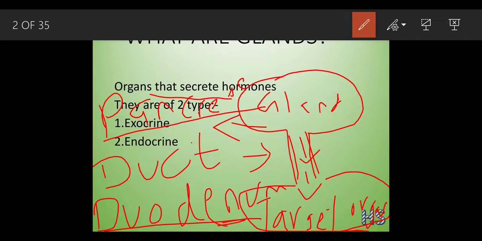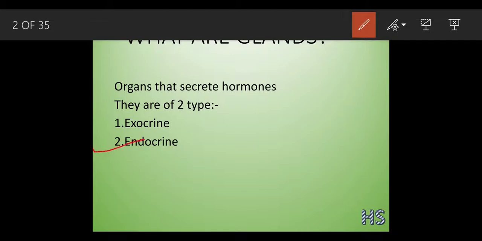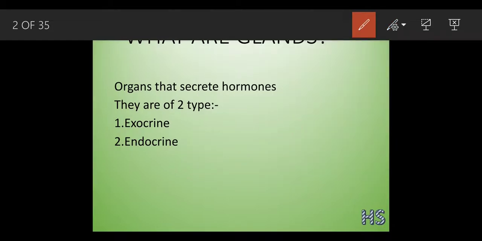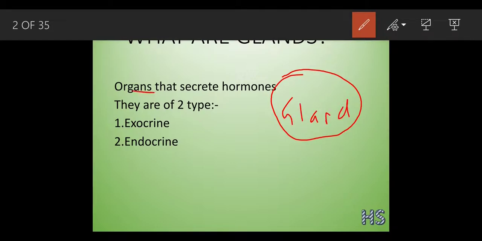Now let's understand in more detail about the endocrine, because our chapter is based completely on the endocrine. What do you mean by endocrine? First of all, we should know that endocrine glands are called ductless glands. Why are they called ductless glands? Suppose I am going to draw a gland. This is a gland. What is it going to do? It is going to secrete the hormone.